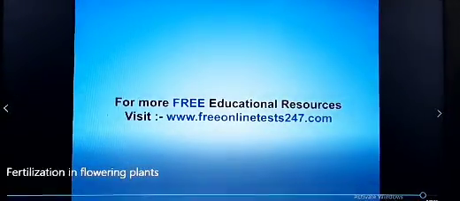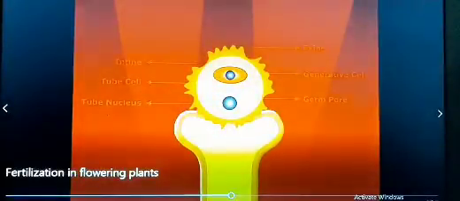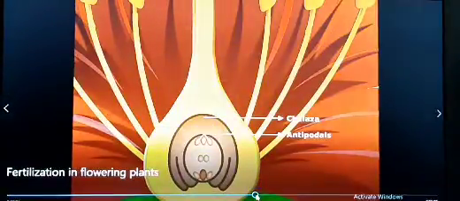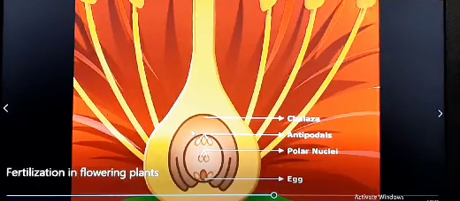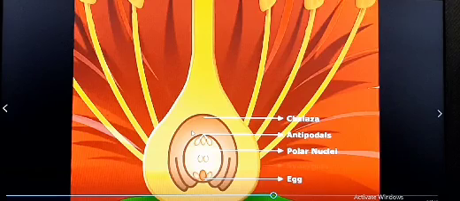And this double fertilization is the important characteristic of angiosperms, because in gymnosperms single fertilization takes place, showing only the fusion of male and female gamete.